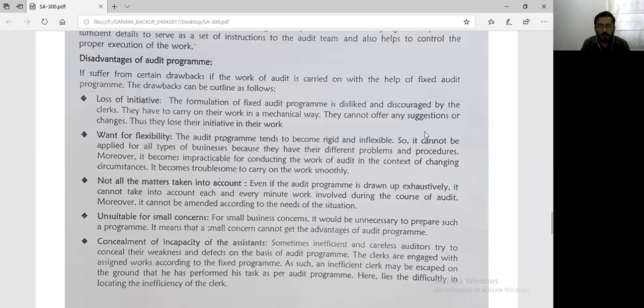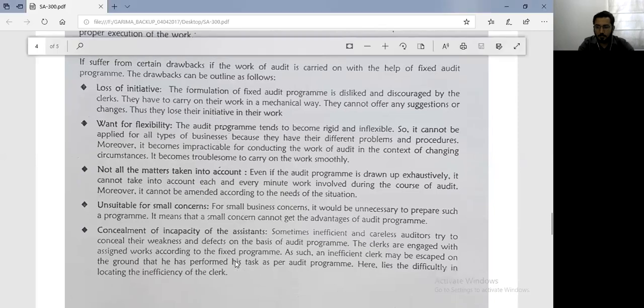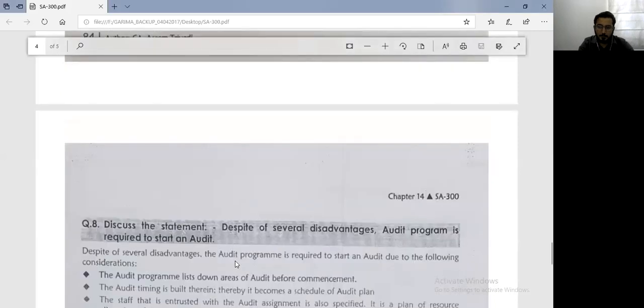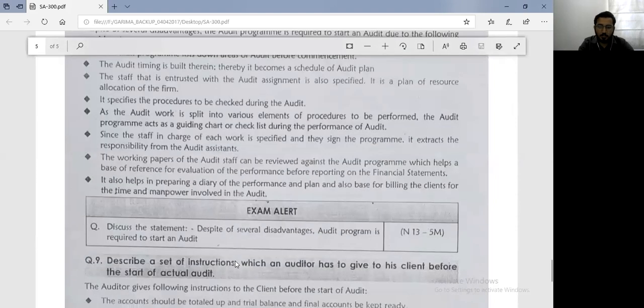And because all matters are not taken into account, sometimes at the last minute you need a change in the plan, and sometimes it does not become easy for you to amend the plan as per the need of the situation. So in that case, you just have to adjust your plan accordingly, because it is difficult to change it at the last moment. Right? I hope, Dhara, that solves your doubt.